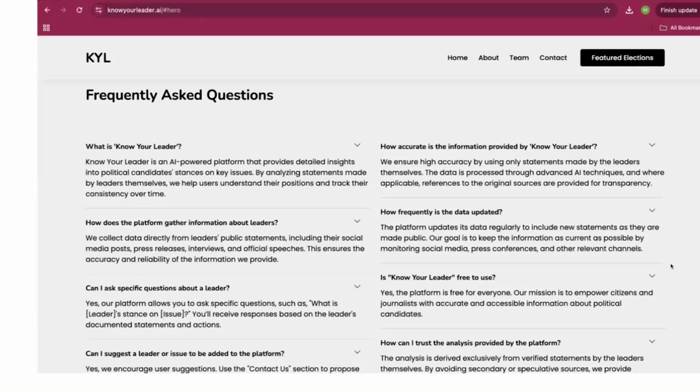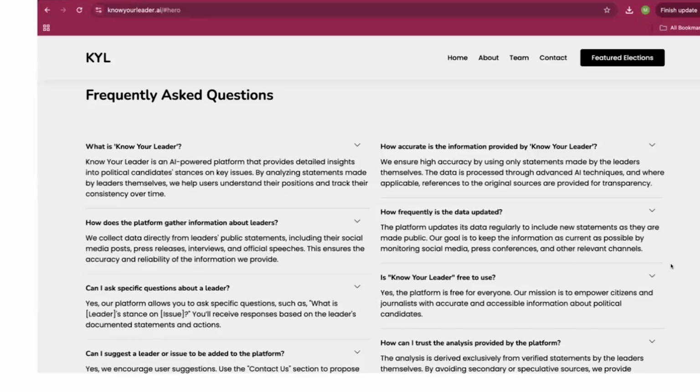And I think one very important one that a lot of people would want to ask is, how accurate is the information provided by Know Your Leader? And we ensure high accuracy by using only statements made by the leaders themselves. The data is processed through advanced AI techniques, and where applicable, references to the original sources are provided for transparency.